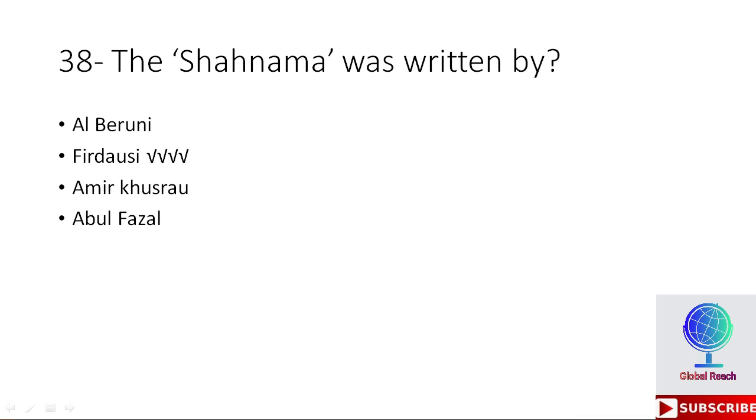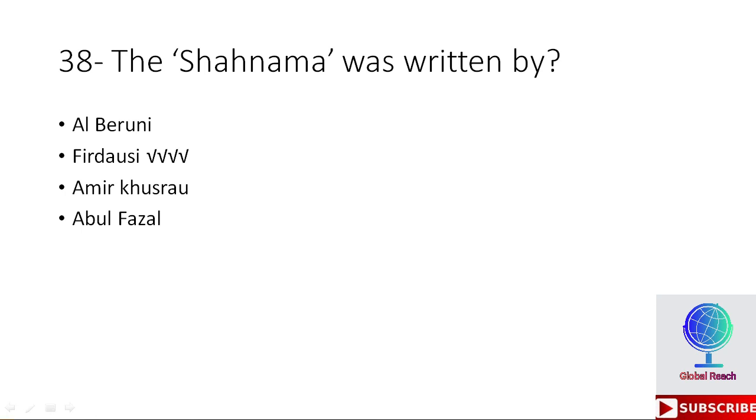38th MCQ. The Shahnama was written by whom? Options are Al-Biruni, Firdausi, Amir Khosrow, and Abul Fazl. So the right option here is Firdausi, who wrote the Shahnama.